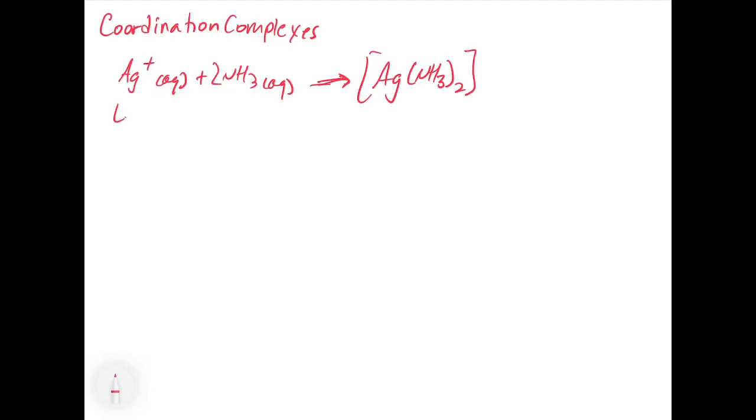So we have a Lewis acid and we have a Lewis base. The way this bond forms is that silver ion has a lack of electrons and ammonia has an electron pair which it can donate to the silver. This electron pair is what actually forms the bond.